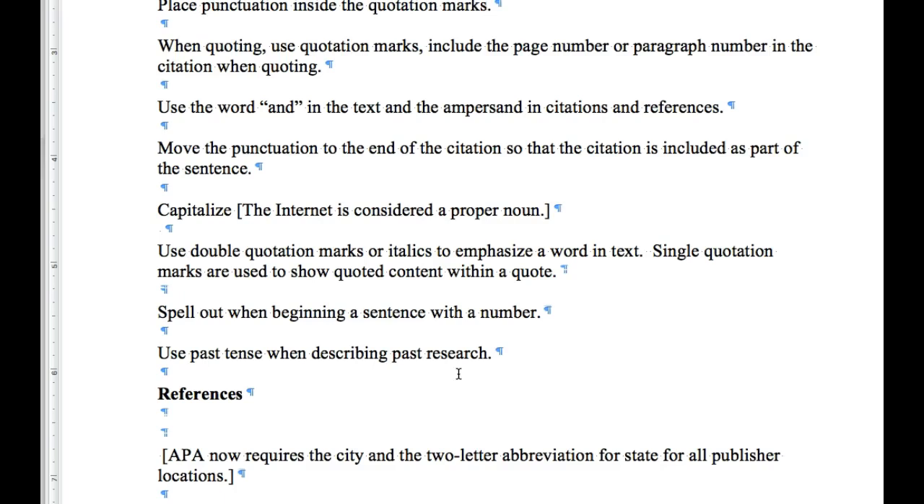If you want to emphasize a word, use italics or double quotation marks. Do not use single quotation marks. Single quotation marks in APA are used to show quoted content within a quote. So it would look like this. If this were quoted right here, and within that they said show quoted, then that's how you use single quotation marks. If I just wanted to highlight one word, such as marks, then I would do that, and I'd use double quotation marks.